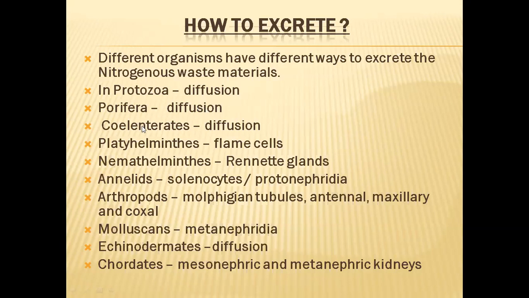In coelenterates also the same process. Through diffusion only, they will send these waste materials to the outside of their bodies. So in these three groups, separate excretory organs are not there, and they do not require them also.